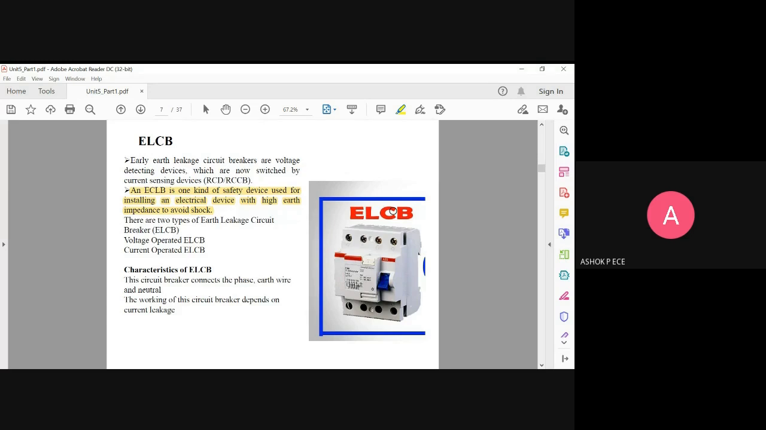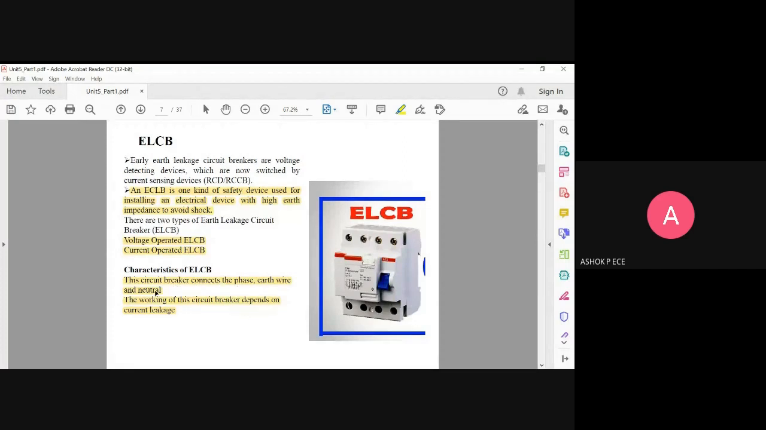So two types of ELCB are there. One is operating based on voltage, one is operating based on current. Okay, so whenever you find that the impedance is going to be very, very high, the current will be less. So when current is less, the voltage also is going to be less. So this circuit breaker will connect the phase, earth wire and neutral. So this depends on the current leakage. It is mostly working on the current leakage, and it is used with three circuits. So it will connect the phase, earth, and neutral.